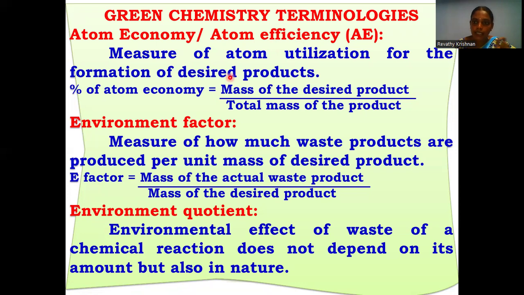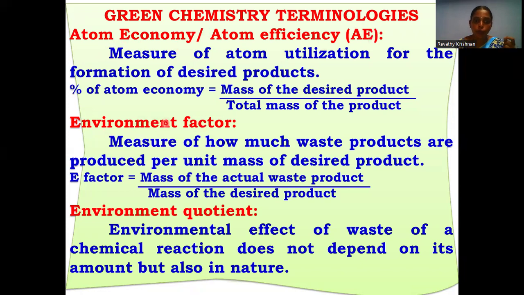That is, all the atoms of the reactant should be converted into product. That is the measure of atom economy. It can be expressed as the ratio of the mass of the desired product to the total mass of the product, which is the percentage of atom economy. This is the first concept, known as atom economy or atom efficiency, AE.